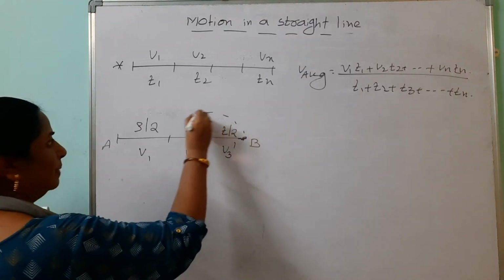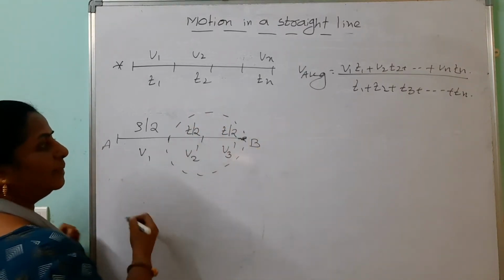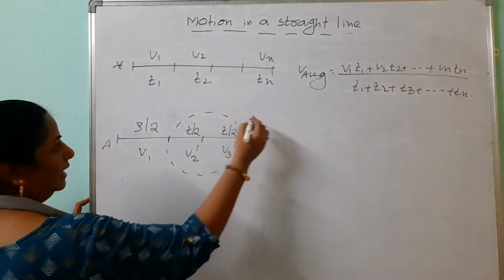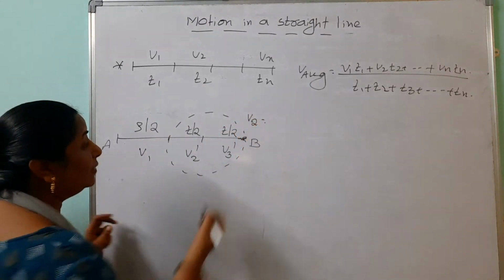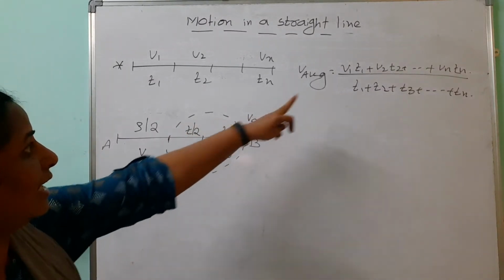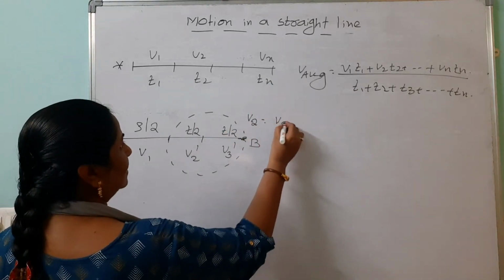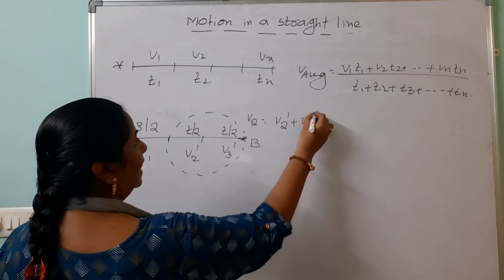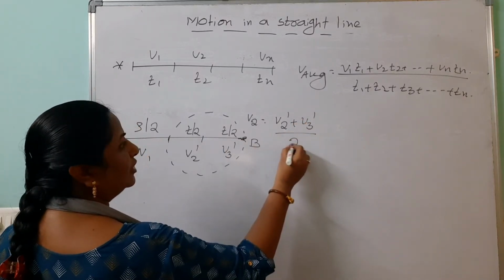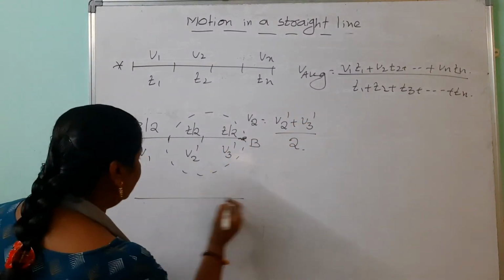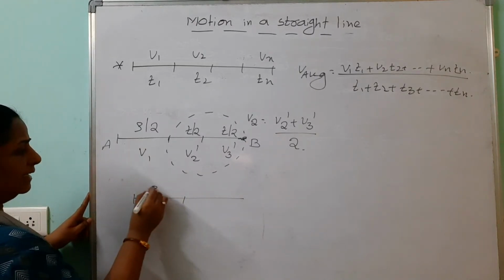First you can take this part. What is the average speed of this one? So we are considering this is the v2. v2 is the half of the time is direct, you can use v1 plus v2 by 2 formula. So v2 dash plus v3 dash by how much? 2. Now draw one more diagram for easily understanding.